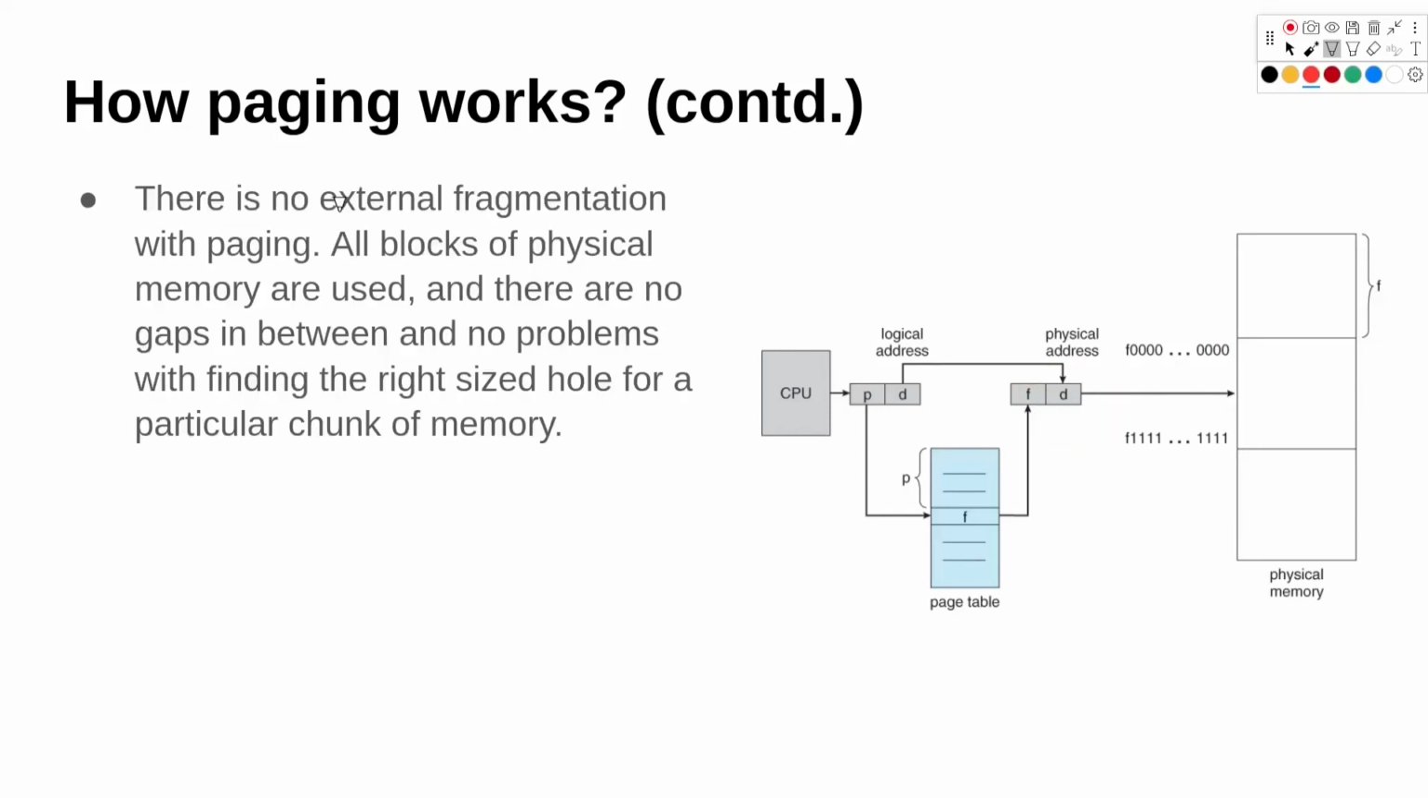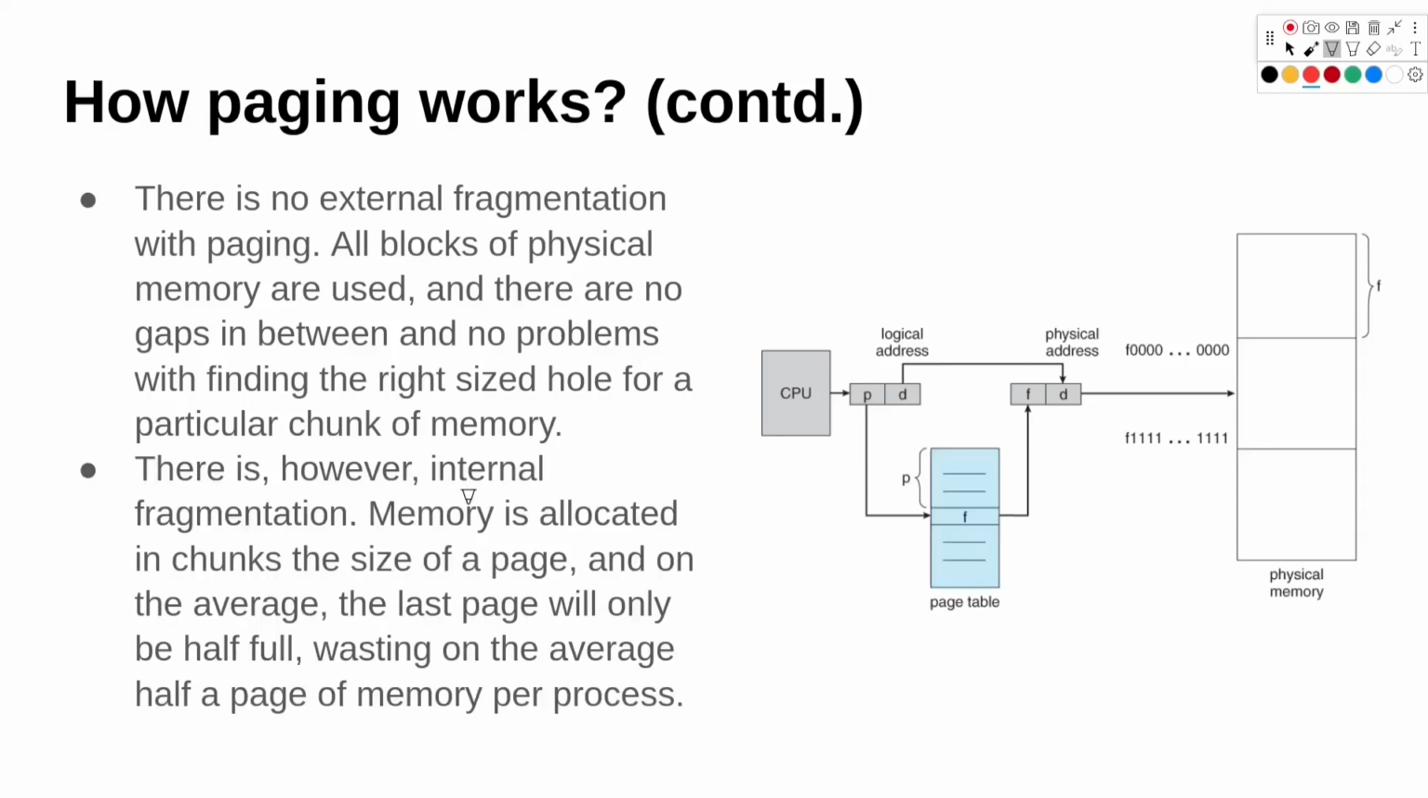So there is no external fragmentation with paging. All blocks of physical memory are used and there are no gaps in between and no problems with finding the right size hole for a particular chunk of memory. There is, however, internal fragmentation. Memory is allocated in chunks the size of a page, and on average the last page will only be half full. So that will waste some memory. So we will have internal fragmentation in that case.